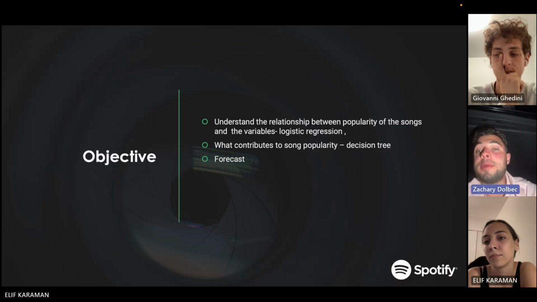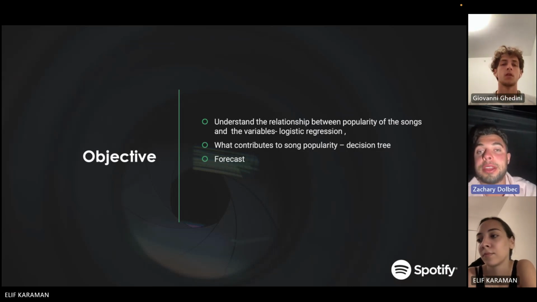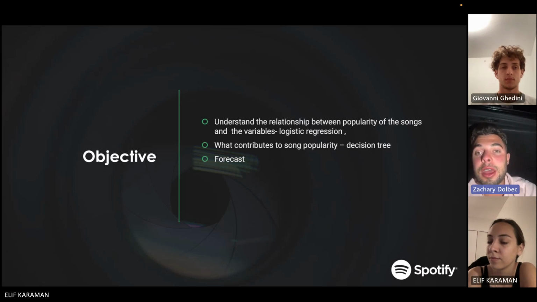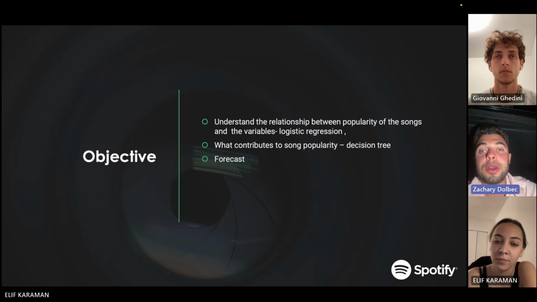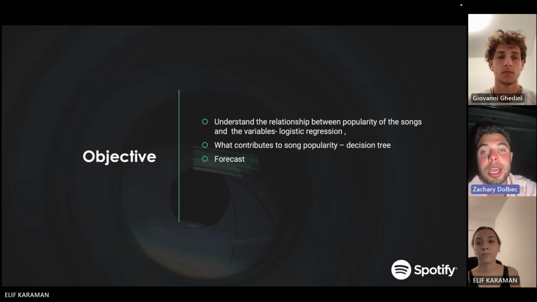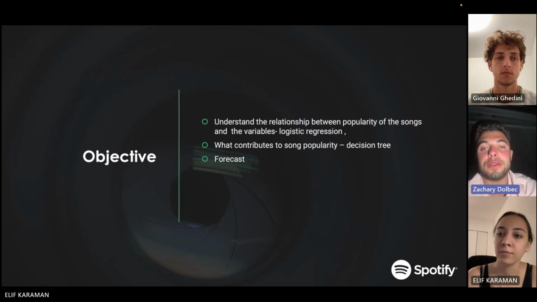The objective about this statement is that we're gonna understand the relationship between popularity of the songs and the variables with the logistic regression, and what could contribute to the song popularity with decision tree, and forecasting the data in the future.